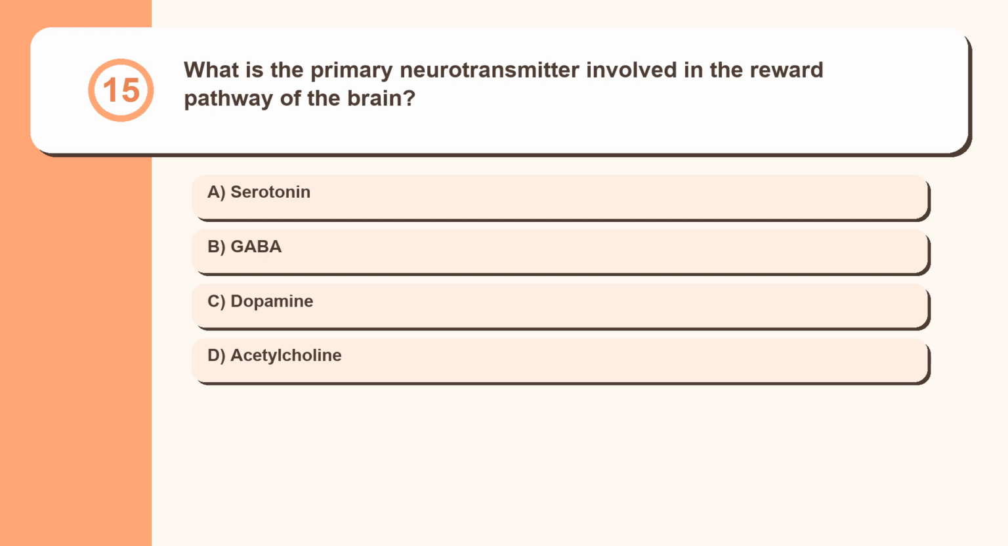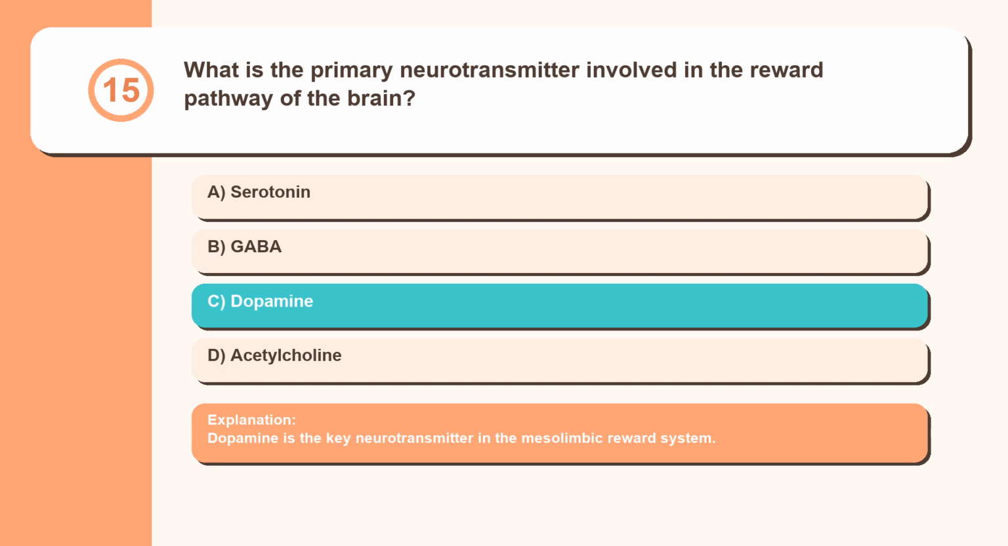Question 15. What is the primary neurotransmitter involved in the reward pathway of the brain? Serotonin, GABA, dopamine, acetylcholine. Dopamine is the key neurotransmitter in the mesolimbic reward system.